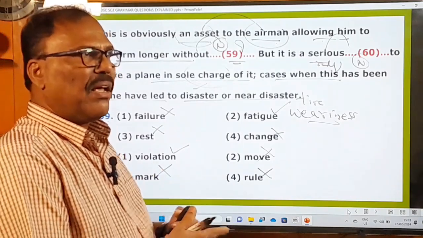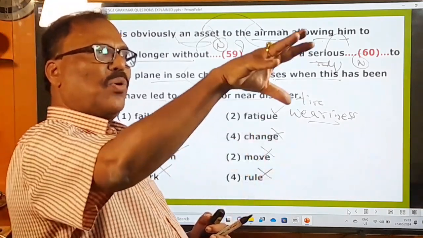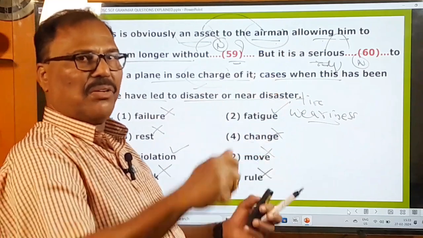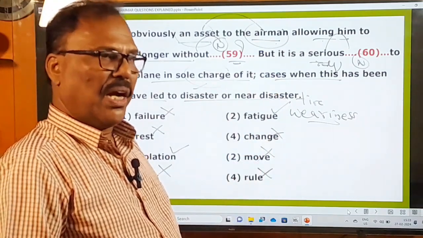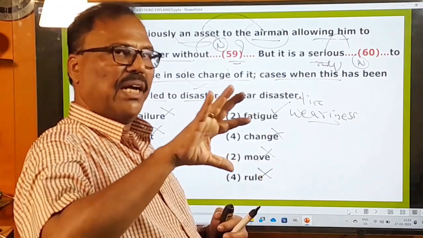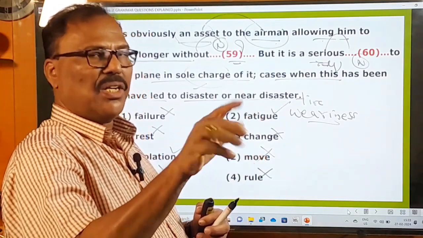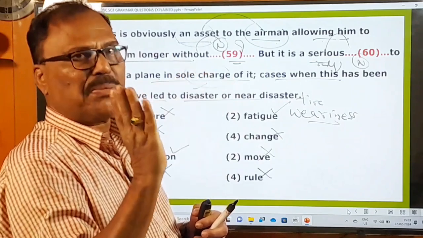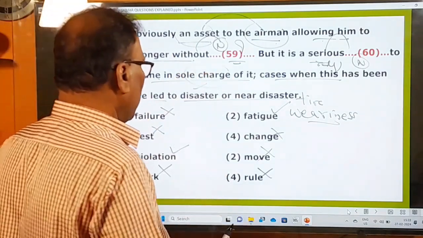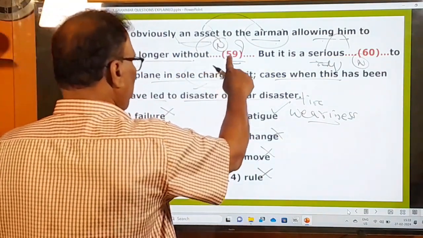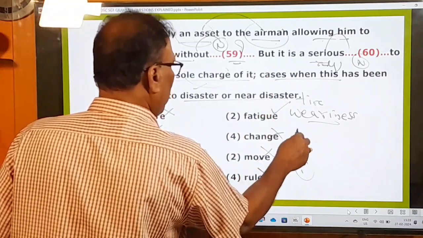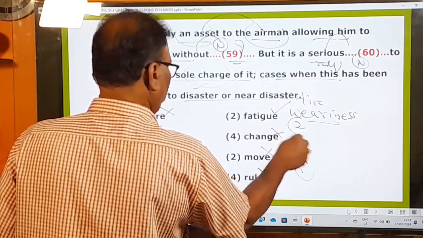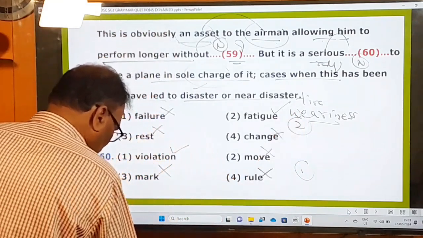Simply asking the plane to go on its own and without handling it, without driving it, is sometimes very serious. It is a serious violation. At least you must be guiding that. Occasionally at least you must be guiding that. So that must be there. Whatever it is, this is a very beautiful passage. In the 59th passage, fatigue. In the 60th passage, violation. This is the first one, this is the second one. And now let's move on to the next question.